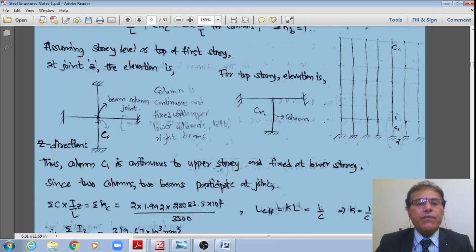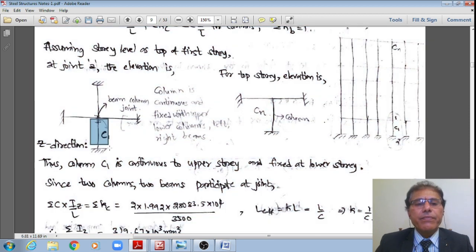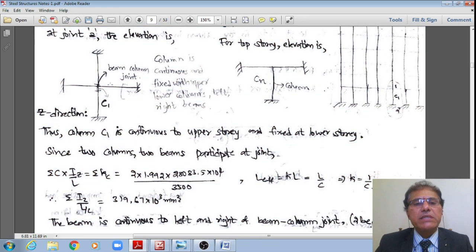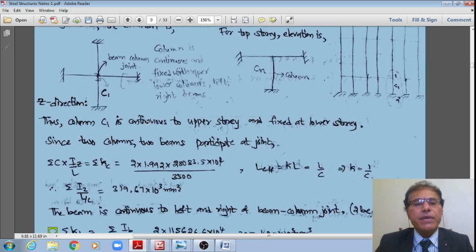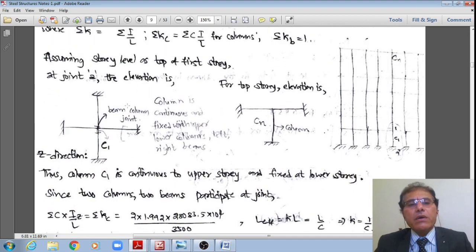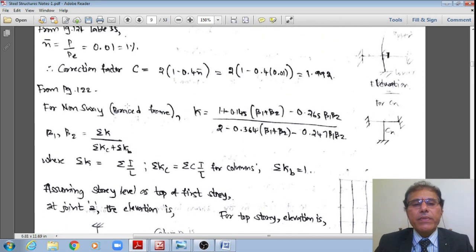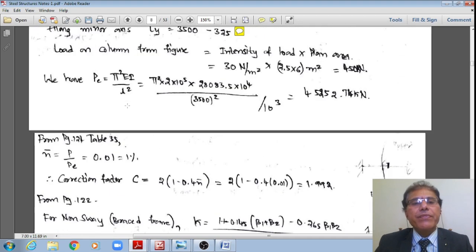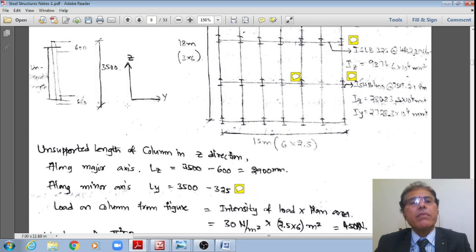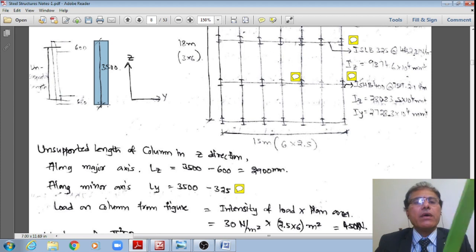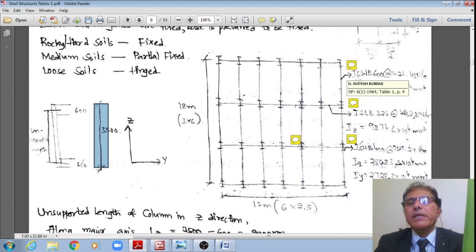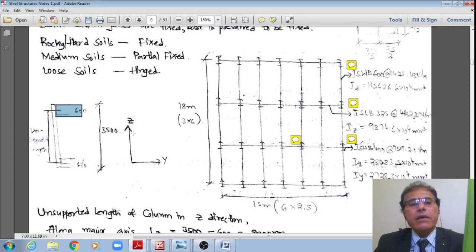However, now I will find out the effective length of this column C1 in the ground story, as well as that of the first story, in the next bit. Now once you have understood this, the unsupported length is given in the problem as 3.5 meter, student, right? 3.5 meter. However, they are now obstructed because they are connected in the Z direction by ISWB 600. This much, 600 mm depth, is there, right?